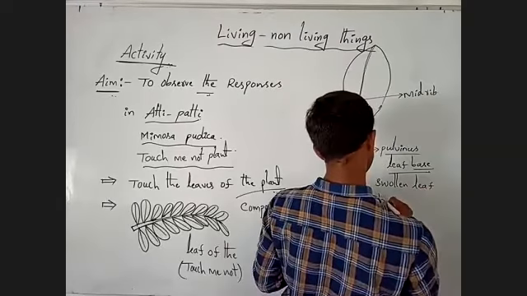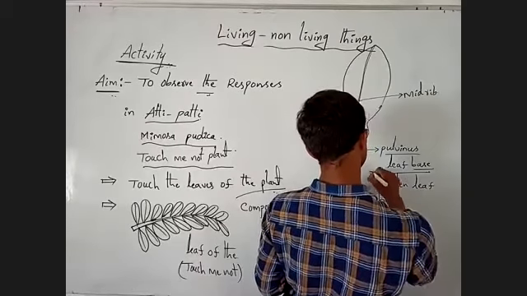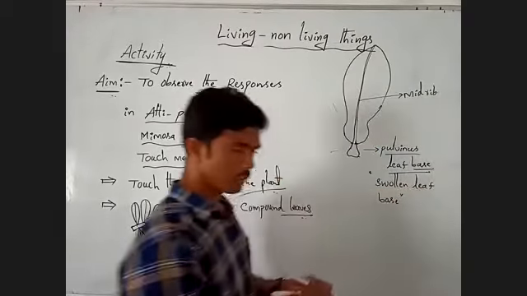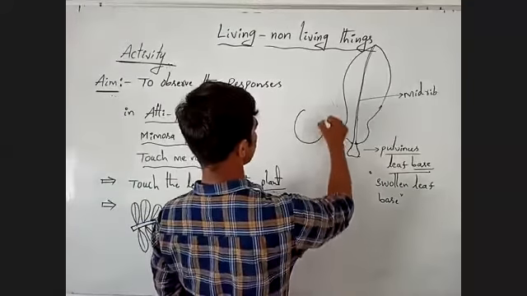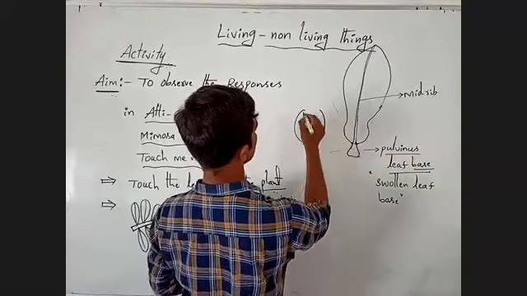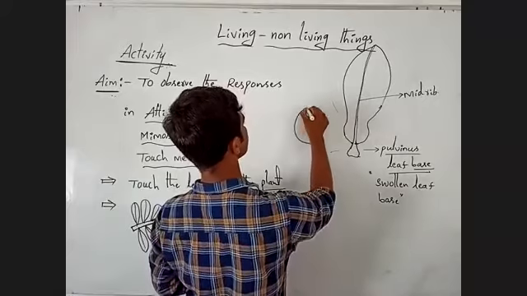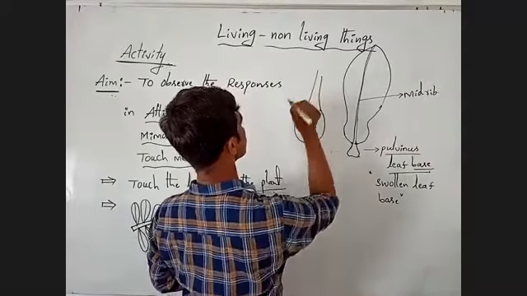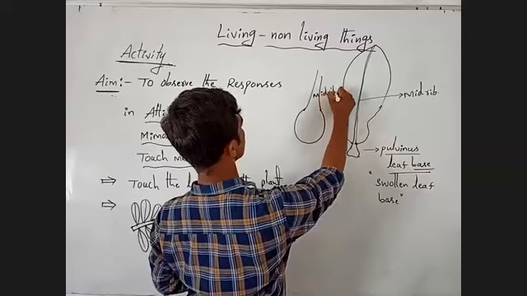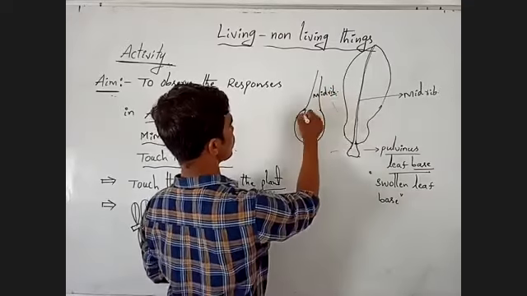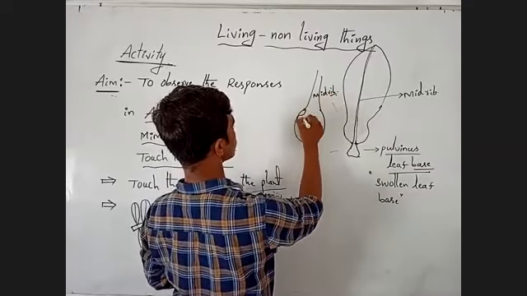Swollen leaf base is called polymorphous leaf base. When we observe the polymorphous leaf base, for example, this here is the midrib. Here all cells are present.